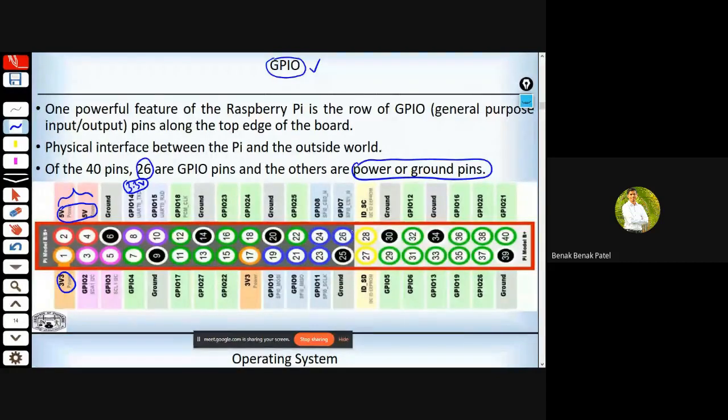You can also see that a lot of GPIO pins are multiplexed with other functionalities. All these pins are multiplexed. Here you can see that GPIO pin number 14 and GPIO pin number 15 are multiplexed with the UART capabilities, that is UART TXD and UART RXD. And here you can see that GPIO pin number 10 and 9 are multiplexed with the serial peripheral interface capability.